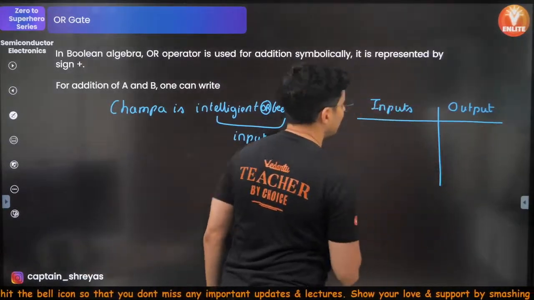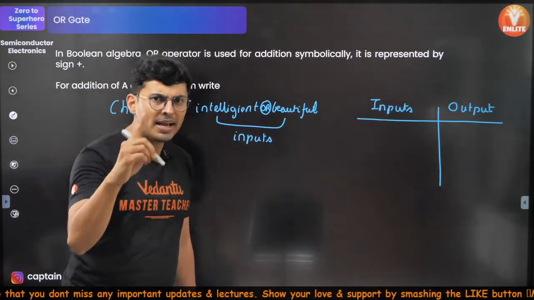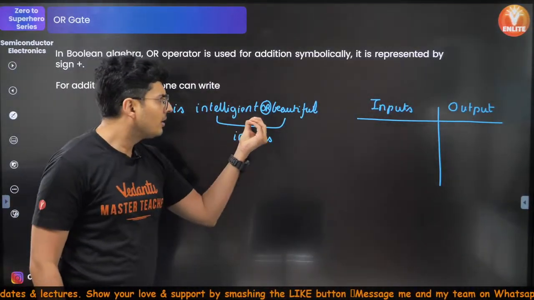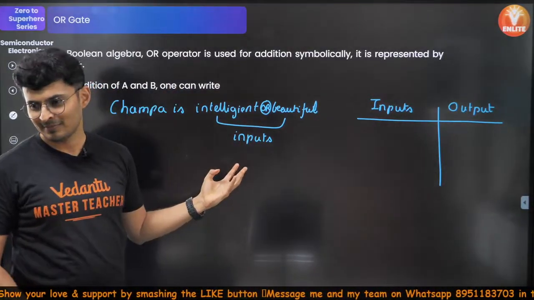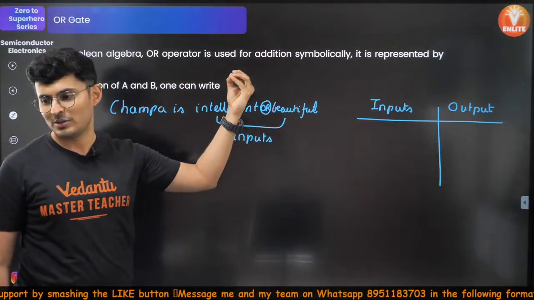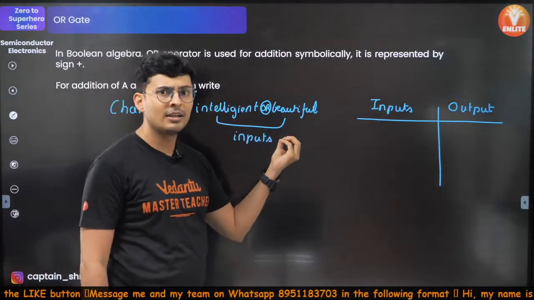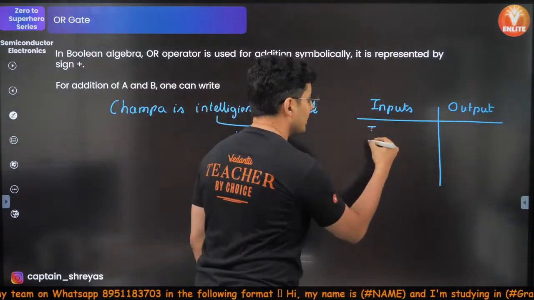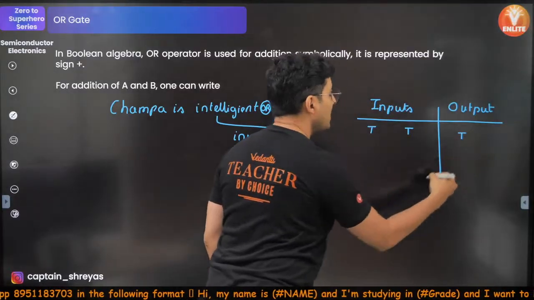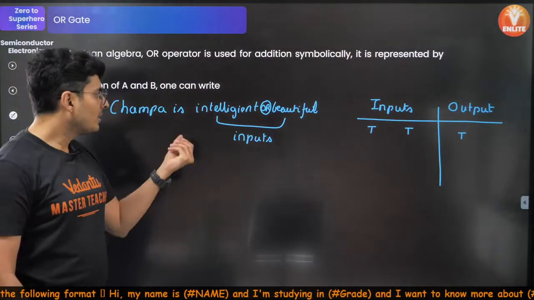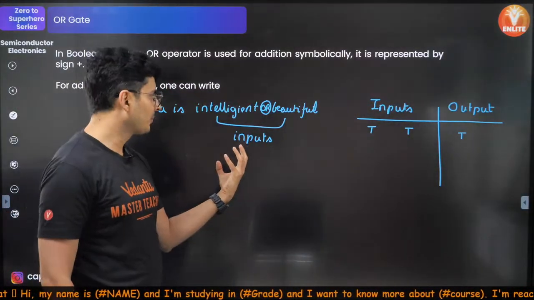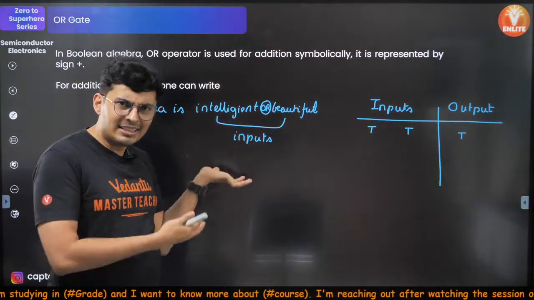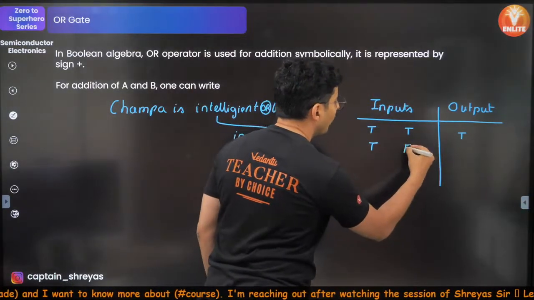I have two inputs in this case. Imagine Champa is intelligent and let's say Champa is beautiful also. Yes, it is similar to mathematical reasoning. Is Champa intelligent or beautiful? One of them at least? Yes. She is intelligent, she is beautiful, so obviously she is intelligent or beautiful. Champa is intelligent but she is not beautiful. It's okay. She is intelligent or beautiful. So true, false is still true.